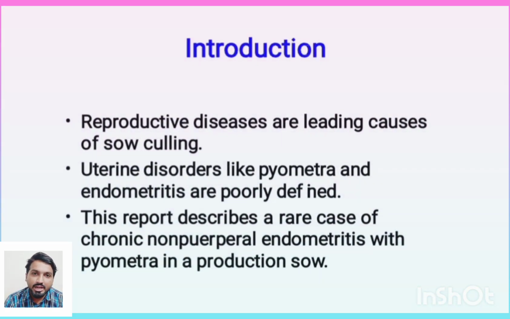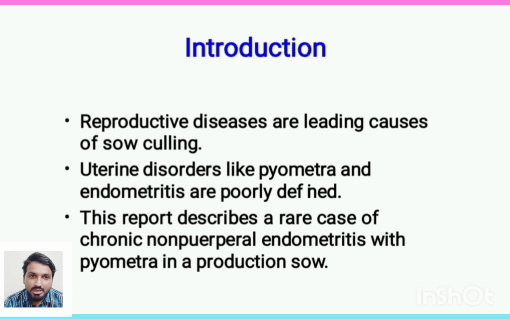We all know that in the sow, reproductive issues like pyometra and endometritis are poorly defined. We cannot identify them by ultrasonography or by other techniques. It is very difficult. Reproductive diseases in the sow are leading causes for culling. This report is about a chronic non-puerperal endometritis with pyometra in a production sow.